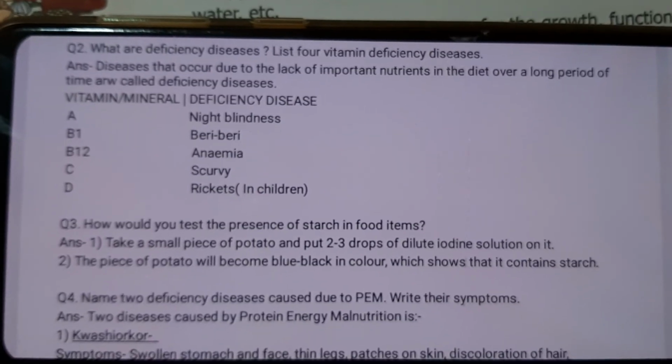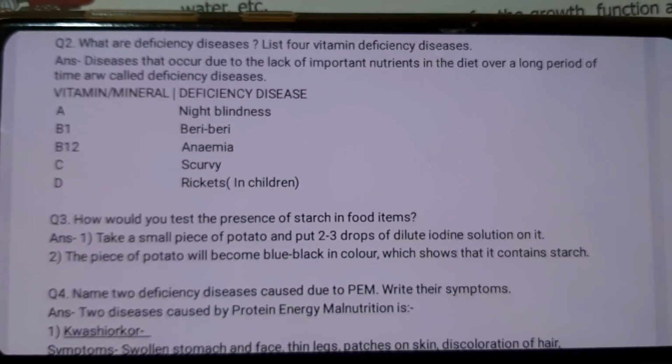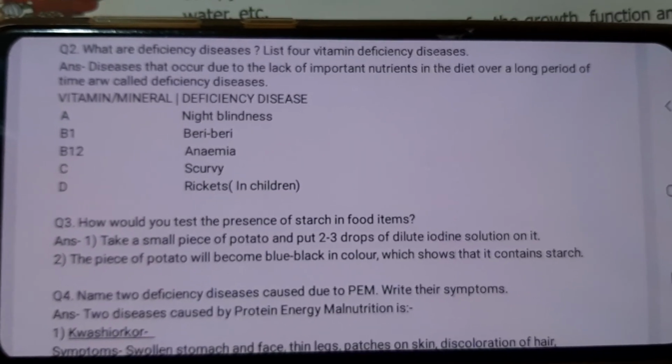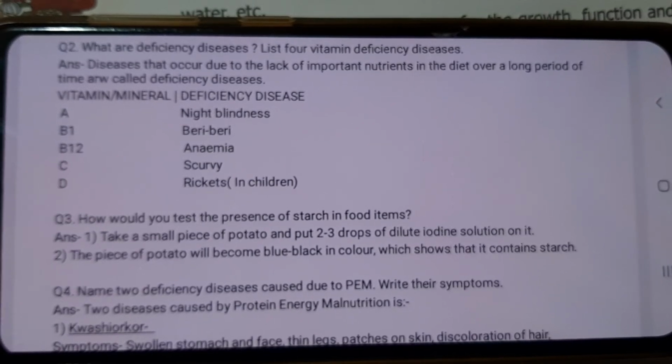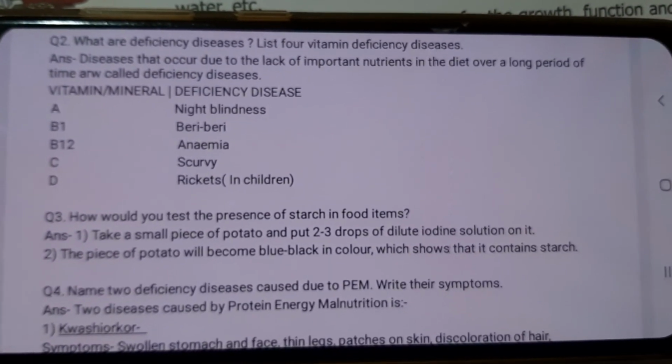Next up, we have, what are deficiency diseases? These occur due to the lack of nutrients in our diet over a longer period of time. For vitamin A, the deficiency disease is night blindness. For vitamin B1 and B12, it is beriberi and anemia.